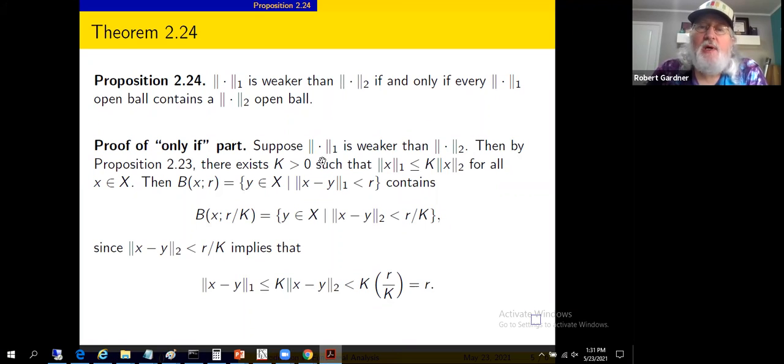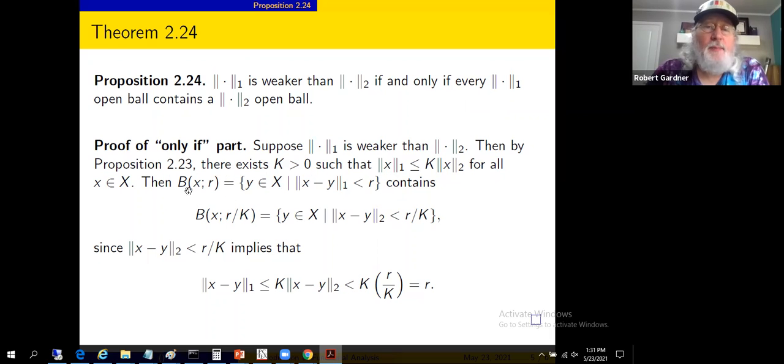That is, suppose norm 1 is weaker than norm 2, and then we want to show this relationship between open balls. Proposition 2.23, the thing we just did, allows us to discuss a parameter k greater than 0 that relates the norms as given here. So now we've got something quantitative in terms of parameter k.